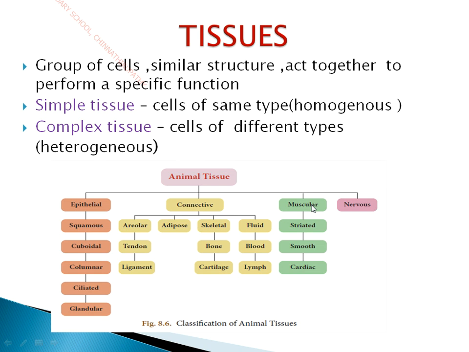And muscular tissues consist of striated muscles, smooth muscles and cardiac muscles, and nervous tissue consists of neurons, that is nothing but nerve cells. Okay, so for your level, you can just have an overall outlook of animal tissues, you can memorize the names alone. We will be dealing with different types of animal tissues in your higher classes. So in this lesson, you are just going to have a general look at the classification of animal tissues alone.